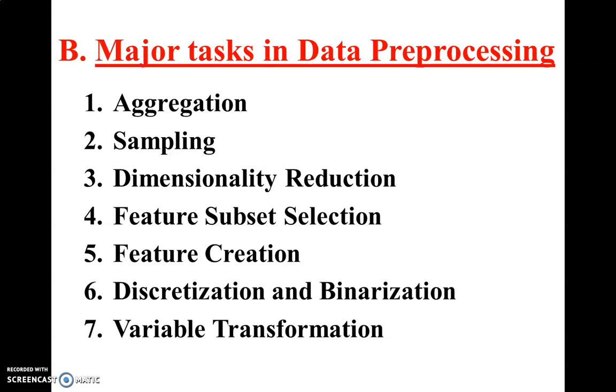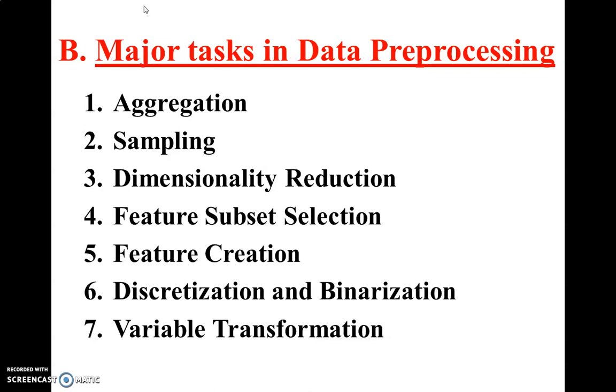So I will start with the first one, which is aggregation. Aggregation refers to combining two or more attributes or objects into a single attribute or object. I'll repeat, it refers to combining two or more attributes or objects into a single attribute or object. So aggregation includes data cube aggregation, where information is gathered and expressed in summary form and is stored in the form of a cube, which is a multidimensional model.